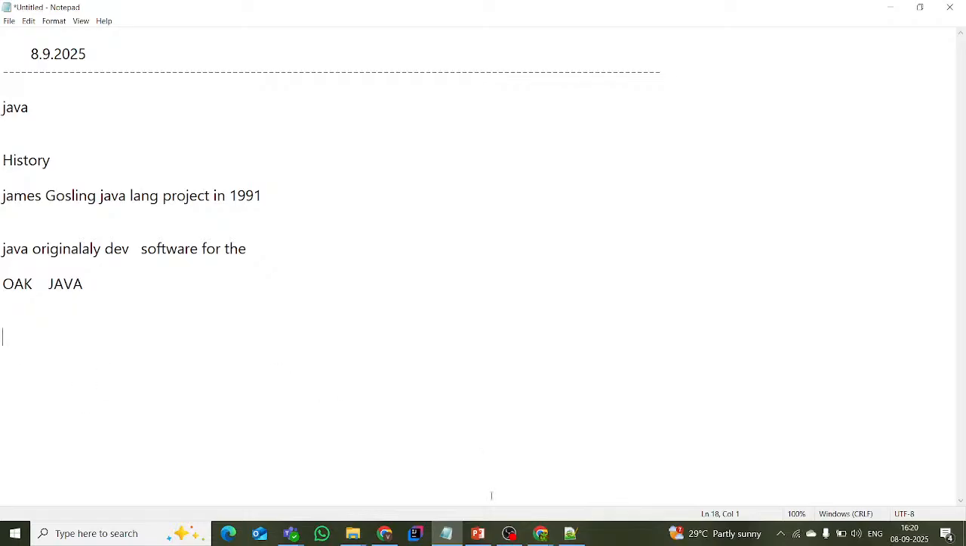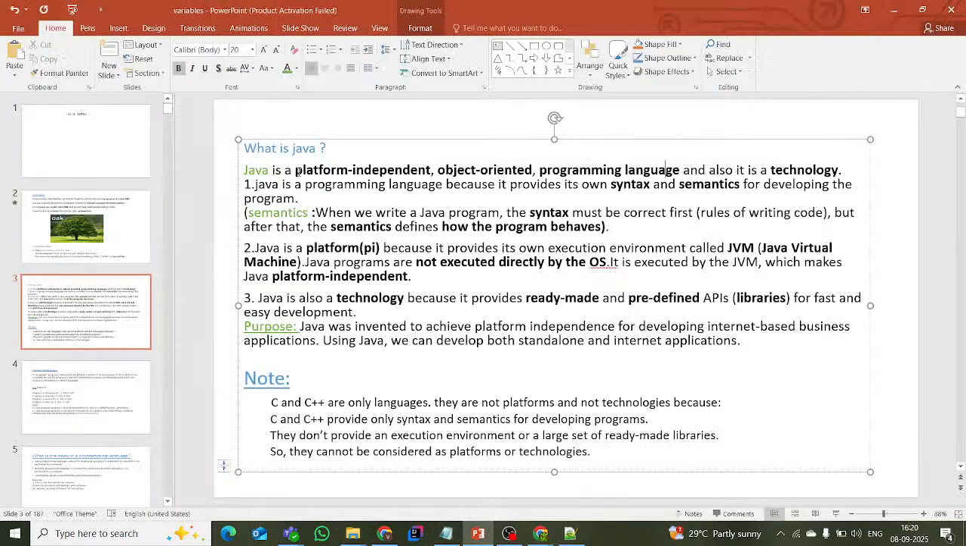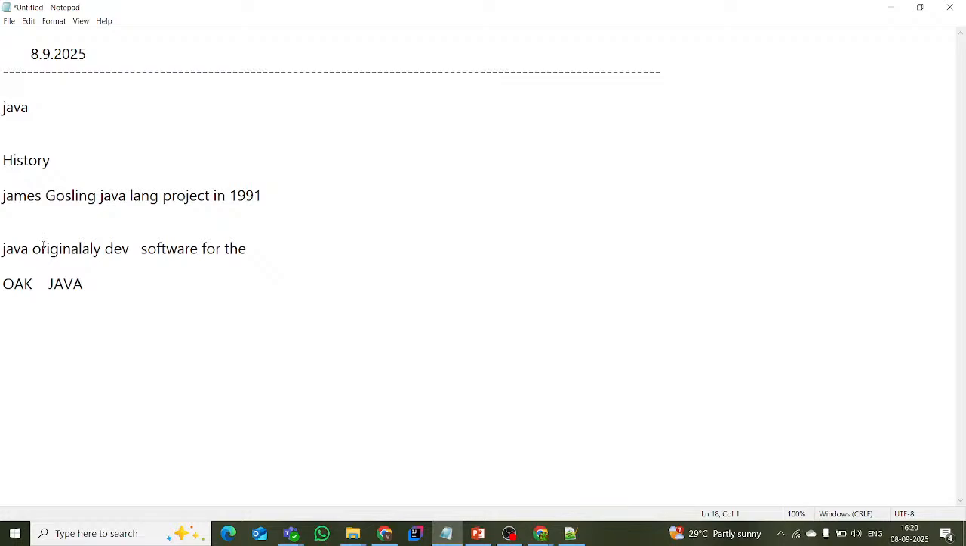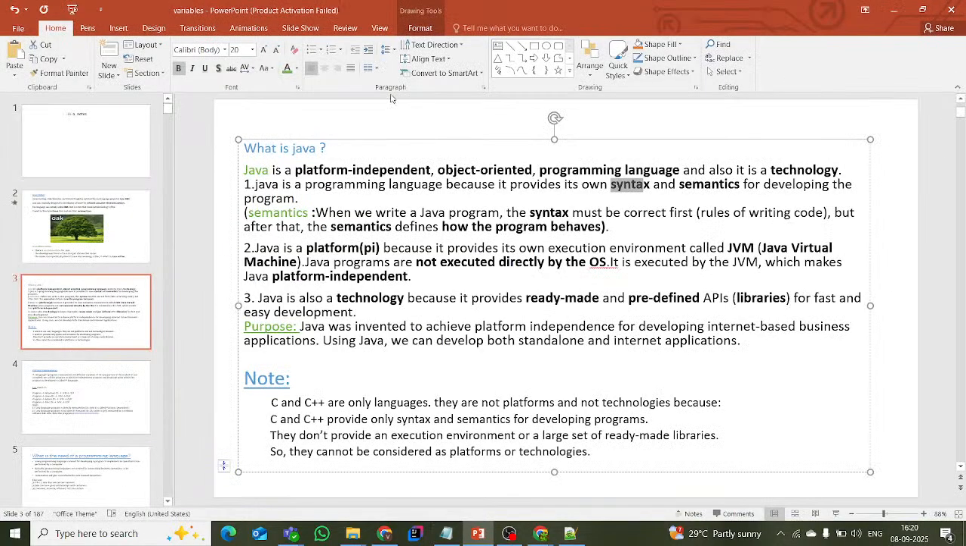Java is platform independent. Moreover, it has its own syntax like class. Now I demonstrated that it has its own syntax like class. A class has the class keyword followed by an identifier and open braces, close braces. This is one thing. And Java is platform independent.